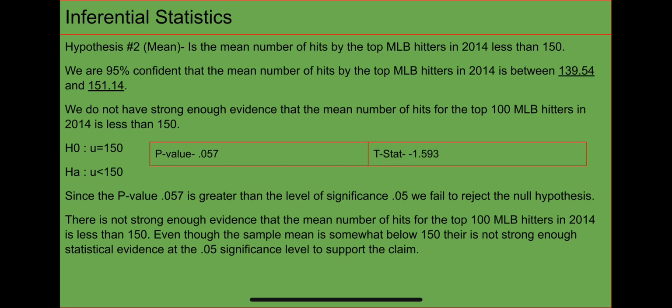H0, mu equals 150. HA, mu is less than 150. The p-value comes to 0.057. The t-stat is negative 1.593. Since the p-value 0.057 is greater than the level of significance 0.05, we fail to reject the null hypothesis. There is not strong enough evidence that the mean number of hits for the top 100 MLB hitters in 2014 is less than 150. Even though the sample mean is somewhat below 150, there is not strong enough statistical evidence at the 0.05 significance level to support this claim.